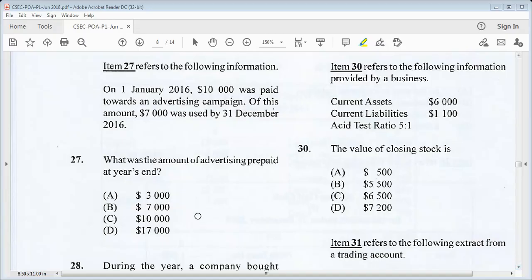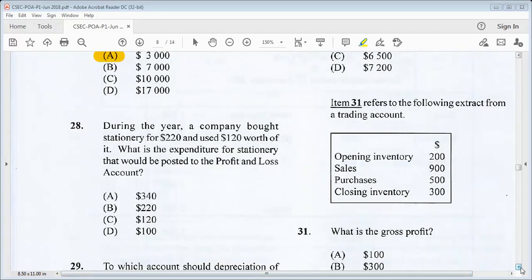So we're left with $3,000. So that was the advertising prepaid. Let's go on to 28. During the year, a company bought stationery for $220 and used $120 worth of it. What is the expenditure for stationery that would be posted to the profit and loss account? What was used? $120.